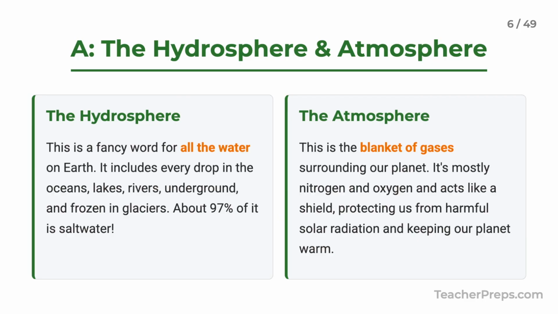Beyond the solid parts, we have the hydrosphere and the atmosphere. The hydrosphere is all the water on Earth, oceans, rivers, glaciers, everything. The atmosphere, that's the blanket of air surrounding the planet. It's our shield protecting us from solar radiation.